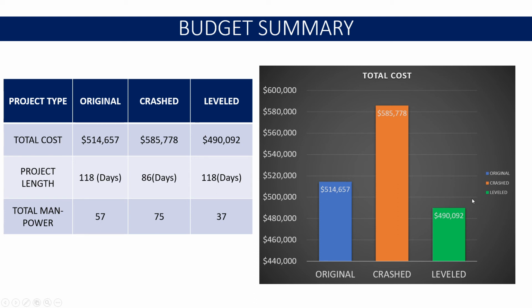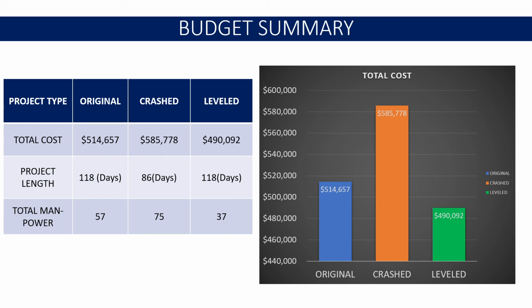Resource leveling helps to reduce the overall budget of the project as well. As you can see in the table, the original project budget is 514,657 with 118 days and 57 manpower requirement. Whereas the crash project would be completed with a 585,778 budget in 86 days with 75 manpower.